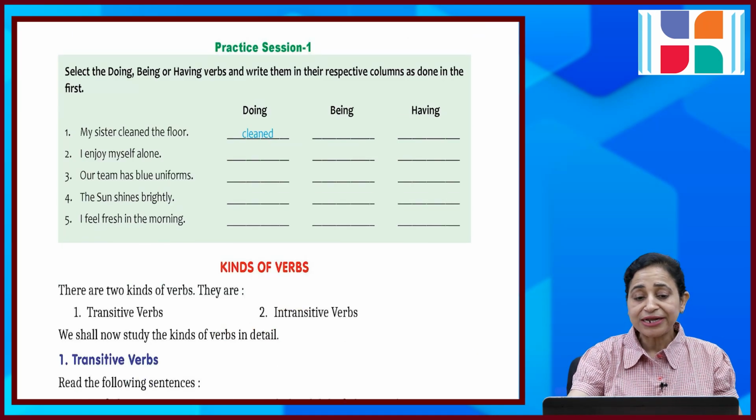Practice session 1. Select the doing, being or having verbs and write them in their respective columns as done in the first. Kinds of verbs. There are 2 kinds of verbs. One is transitive and another is intransitive. We shall now study the kinds of verbs in detail.